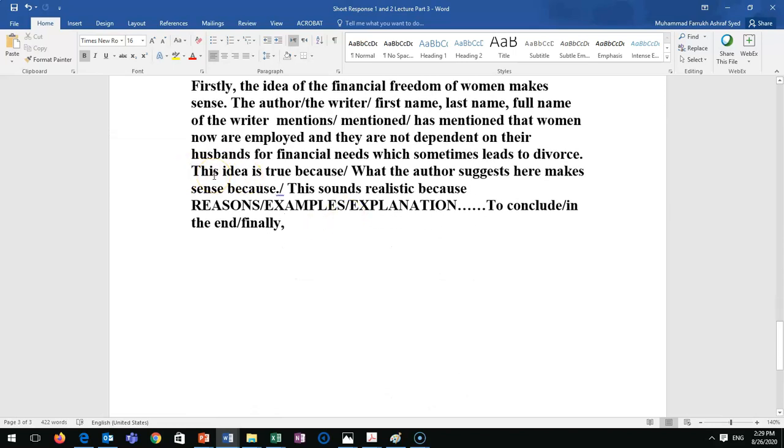You give your position again. So how many times are you giving your position for one idea? In the thesis statement, in the topic sentence, and when you start your response: 3 times for idea 1 and 3 times for idea 2. But keep changing your language and style. Don't use the same words, true, valid, arguable. No. So: this idea is true because, or what the author suggests here makes sense because, or this sounds realistic because, and then you start your reasons or explanation one by one. 2 minimum, as I said. 4 sentences minimum.